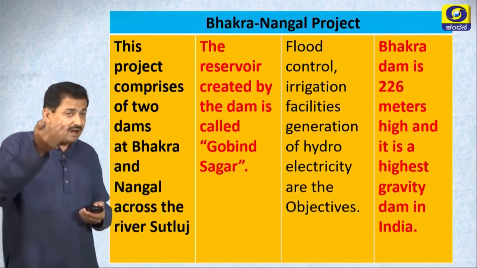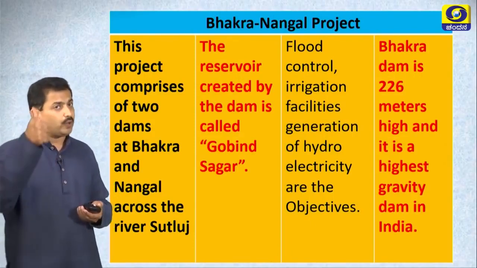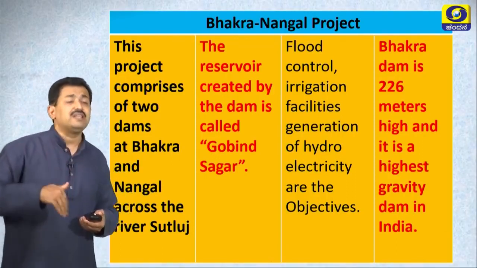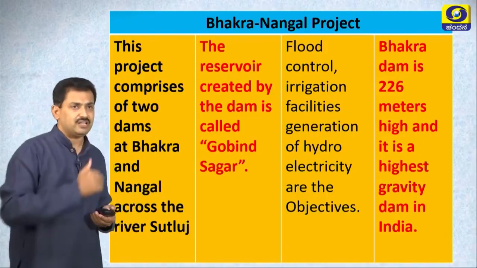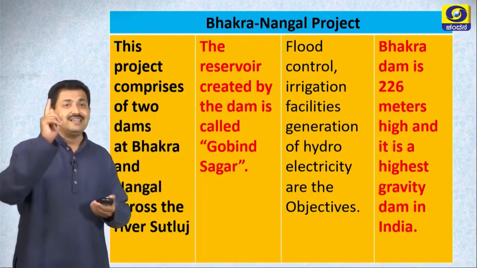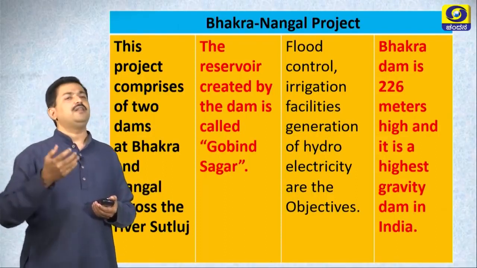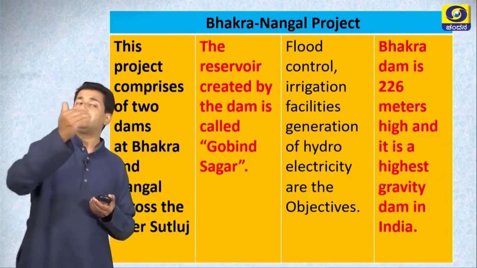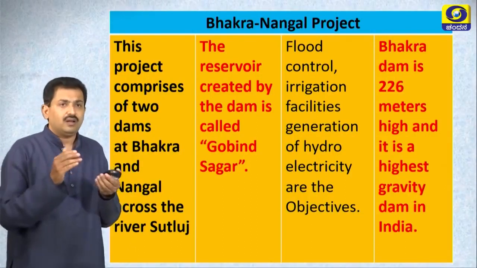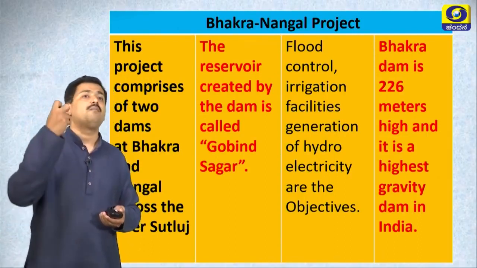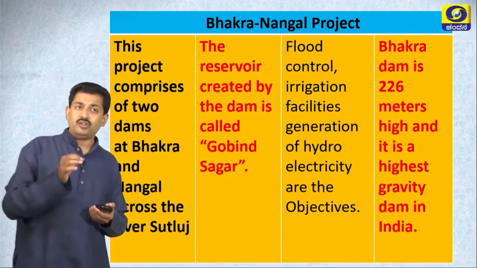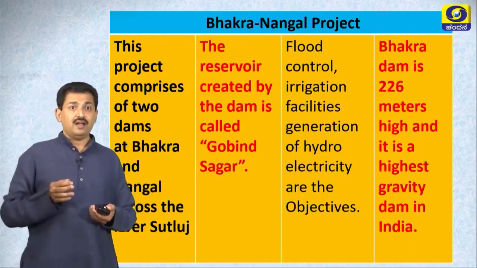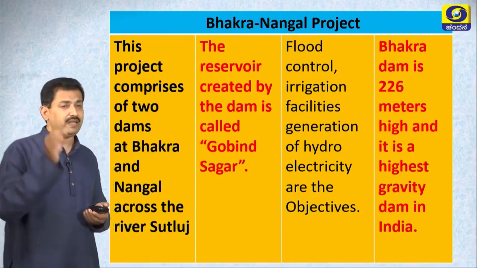Let us go to the next topic, Bhakra Nangal project. This project comprises two dams, one is at Bhakra, the other one is at Nangal. This project is built across the river Sutlej. Govind Sagar is the reservoir. The purposes you know very well: flood control, irrigation facilities, generation of hydroelectricity. You know that Bhakra Dam is 226 meters high and it is the highest gravity dam in India.